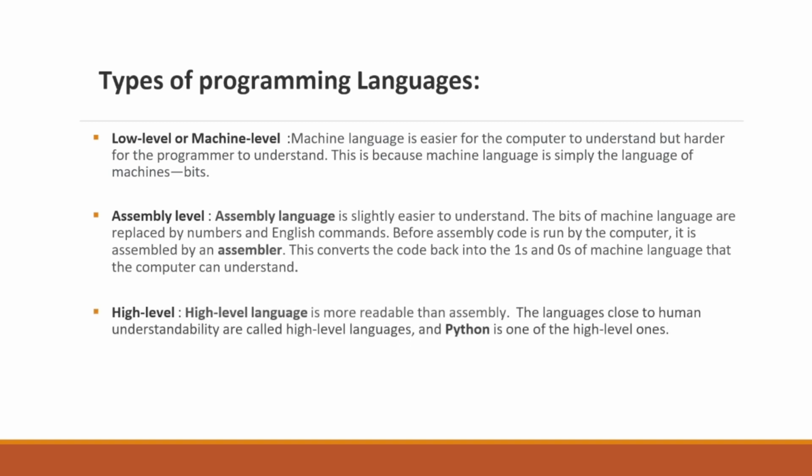Next यहाँ पे we have high level language. High level language is more readable than assembly. The languages close to human understandability are called high level language, and Python is one of the high level ones. Okay, so here we are going to see what is meant by Python, how to use Python.